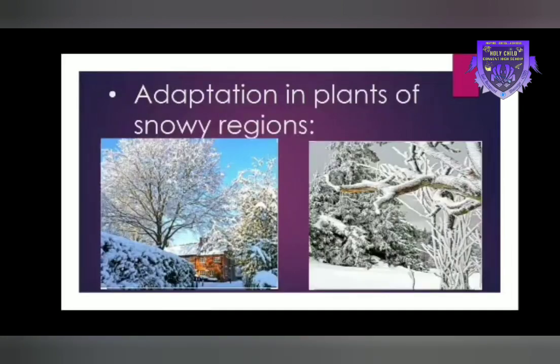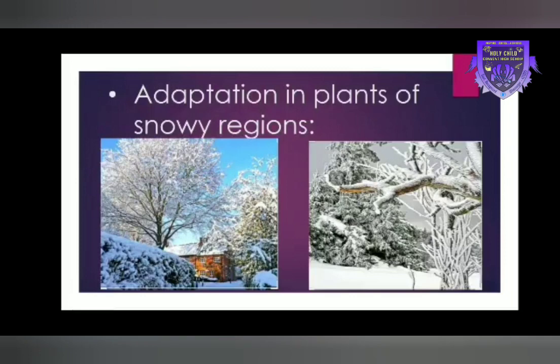Adaptation in plants of snowy regions. Plants of snowy regions mainly include conifers like deodar and pine. These trees are conical in shape. Due to their sloping branches, in the heavy snowfall and extreme cold in these regions, their conical shape prevents the snow from accumulating on the tree, and the thick bark helps the tree to withstand the cold.